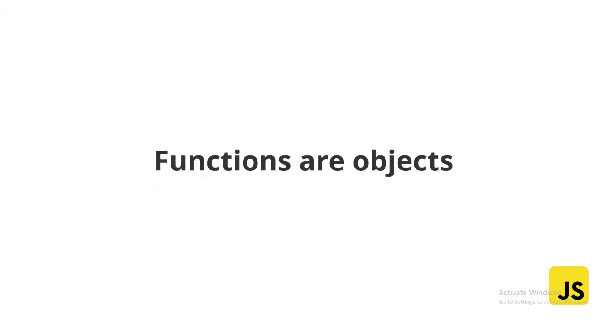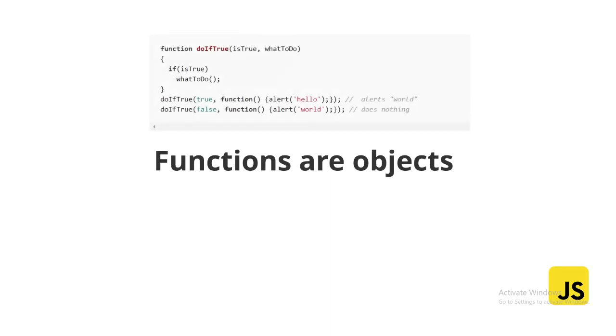Second, in JavaScript functions act like objects. How? Here is a function I have defined, doIfTrue, which takes what is true and what to do. Now I am presenting and calling that function as an object. I'm not defining it separately, I can just call it. In doIfTrue, the first argument is a variable that is true, and in the second parameter, what to do, I am just defining a function.